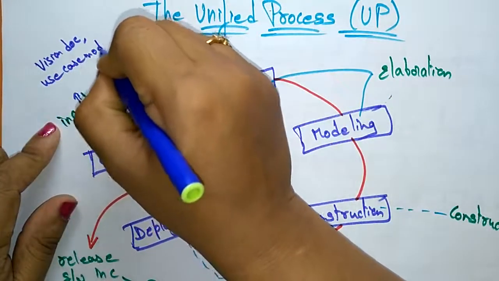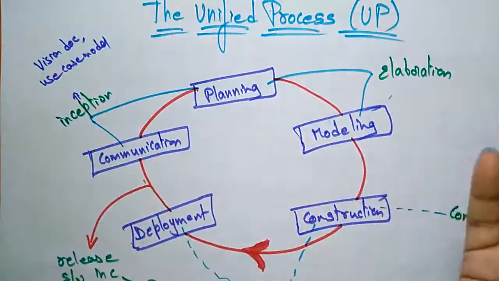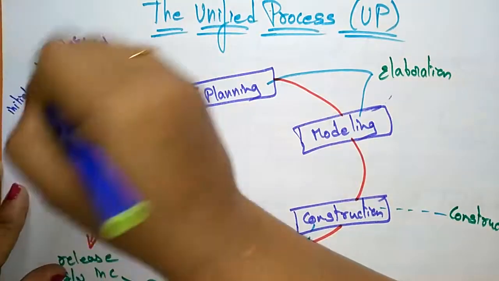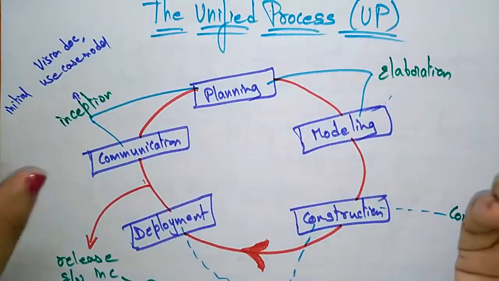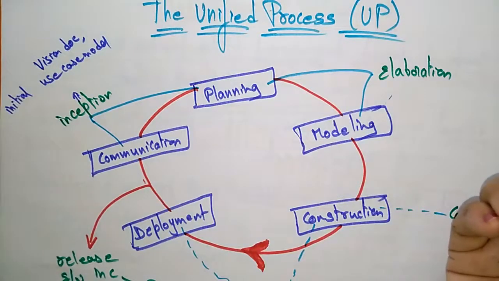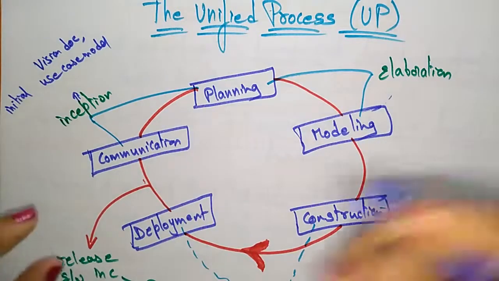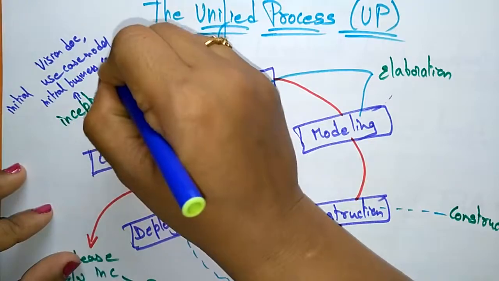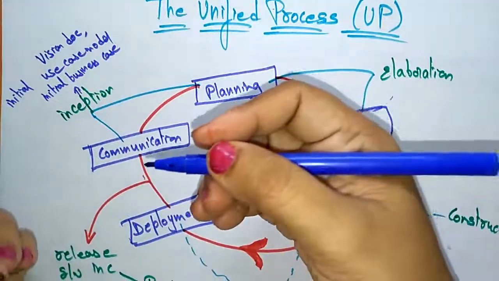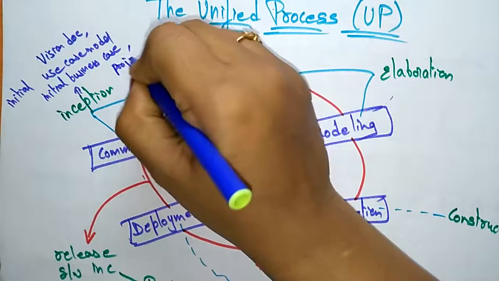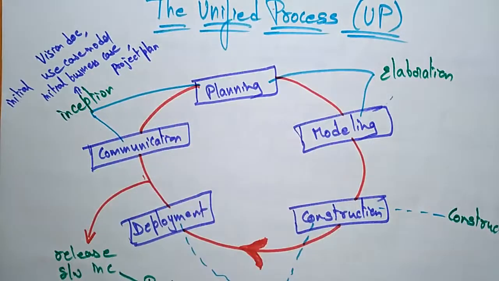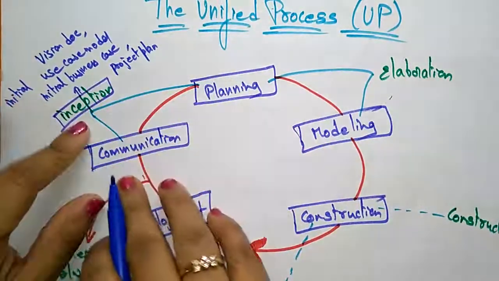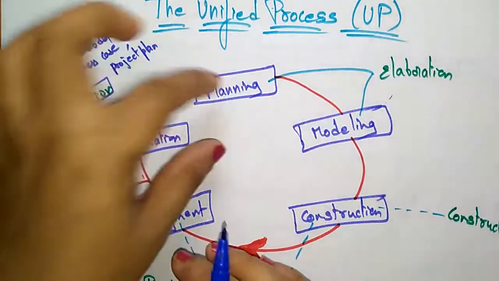Why am I going for the model in communication? Because they have tried to plan the project. So just the initial use case, not the final one. It's a starting blueprint for that product. They implement the vision document, and use the initial use case model, initial business case model, initial risk assessment, project plan, and they are trying phases, iterations and business model. Everything comes under this inception. It's a combination of both communication and planning.